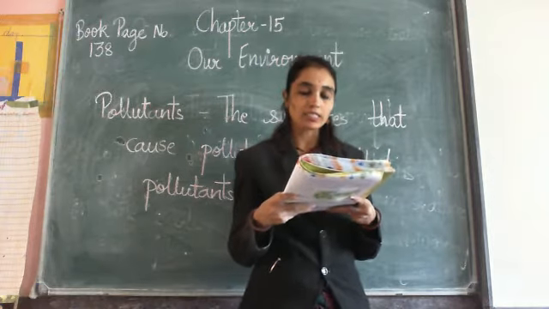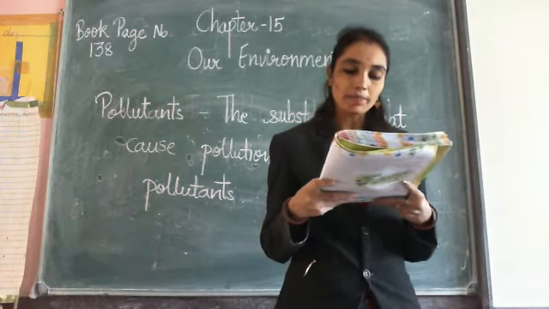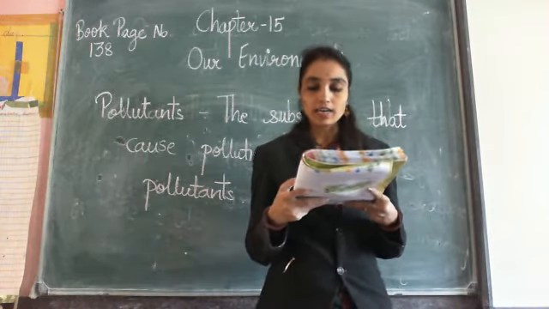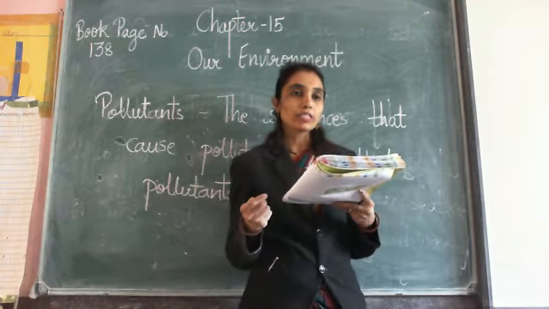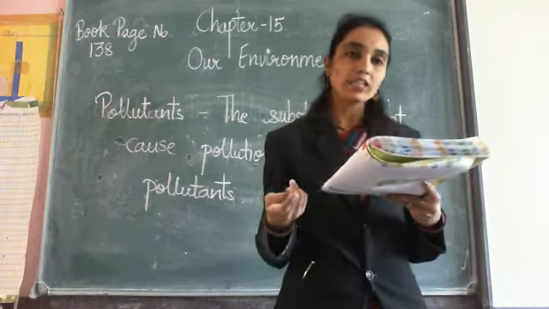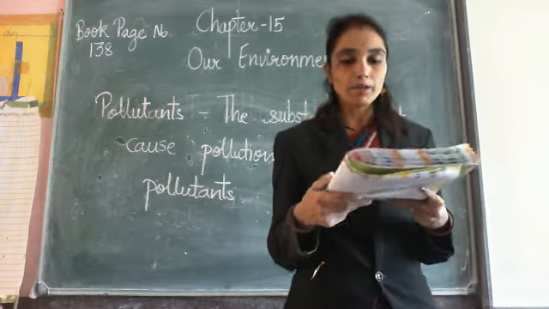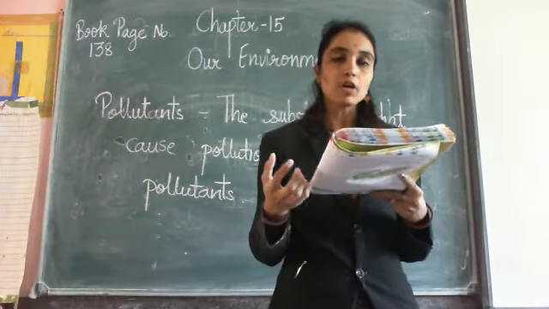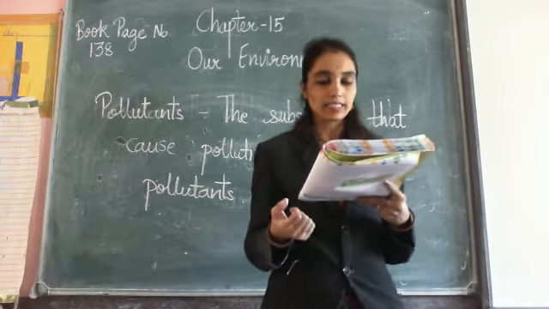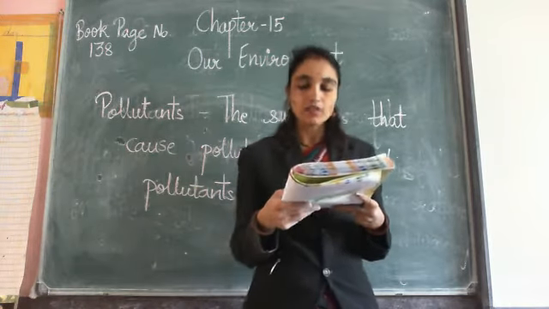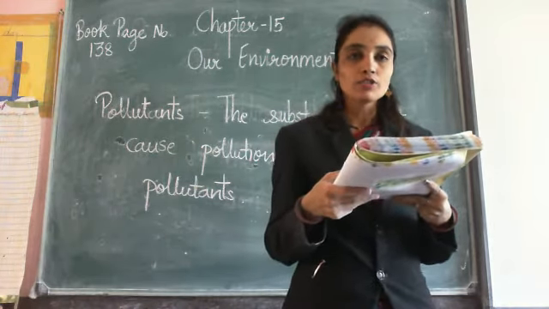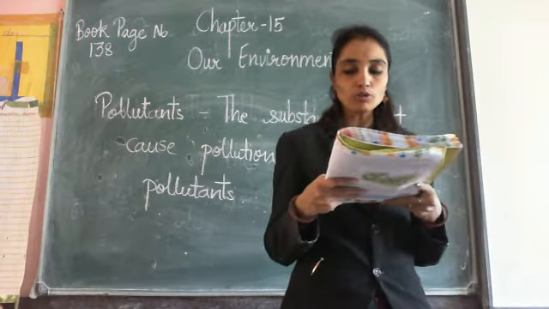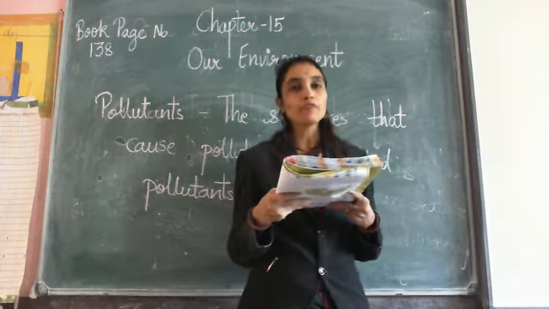When harmful gases mix with the water vapor in the air, acids are formed. Acid rain means when harmful gases mix with water vapor, then acid will form, and when it rains, this comes down to the earth as acid rain. This is very harmful for plants to grow and also for the soil on which it falls.